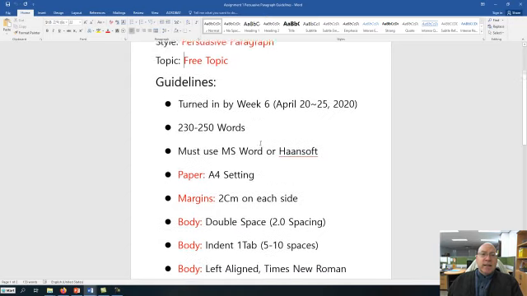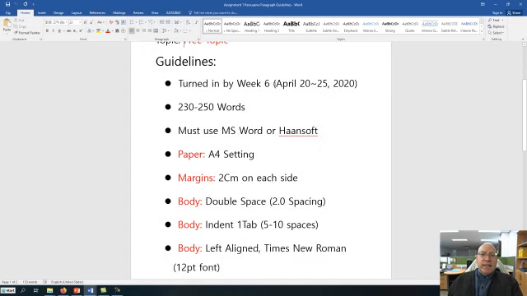The due date needs to be turned in by week 6. That will be from April 20th to April 25th, depending on what your class day is for that week. And hopefully we can meet next week, or yeah, I think the next week. After all this coronavirus settles down, we'll be able to meet, and I'll give you the exact date when it's due, okay? But it is due week 6, and that would be between April 20th to April 25th, okay?